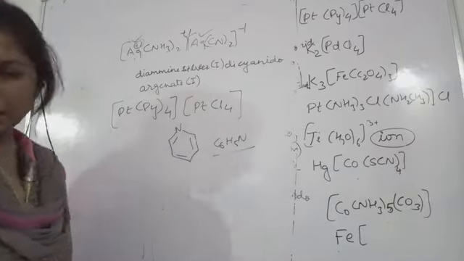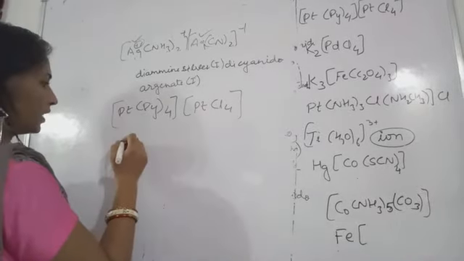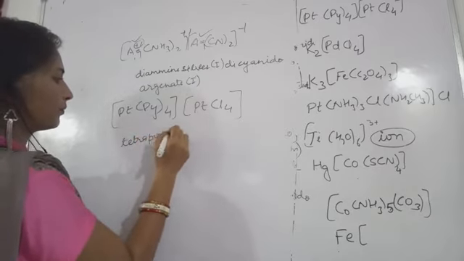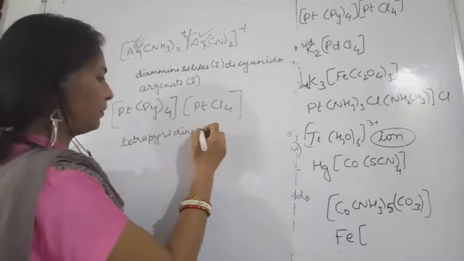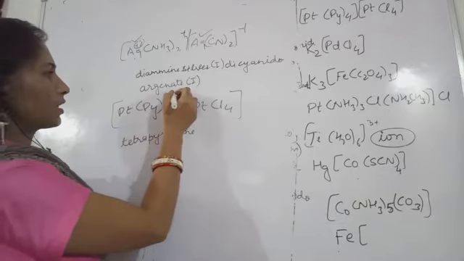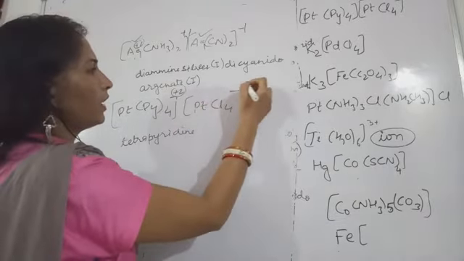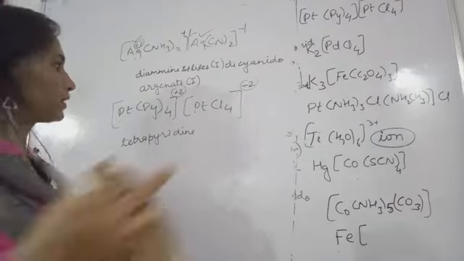So now see, tetrapyridine platinum, because this is the cationic part, plus 2 oxidation state. This coordination sphere will acquire plus 2 charge and this will acquire minus 2 charge. This is the cationic and this is the anionic complex.